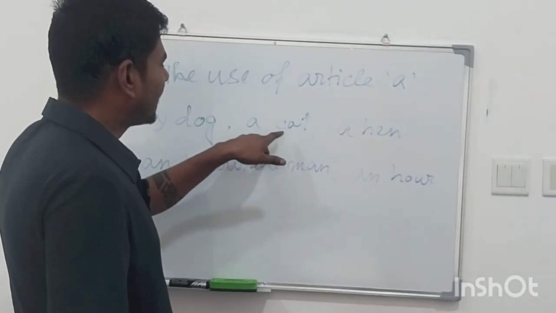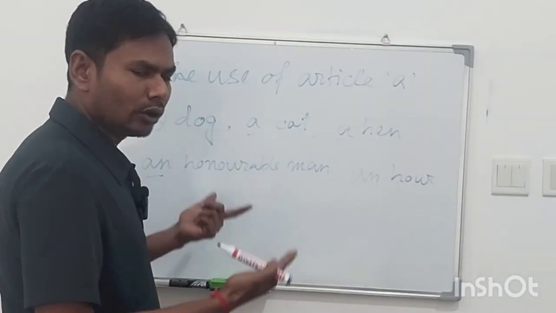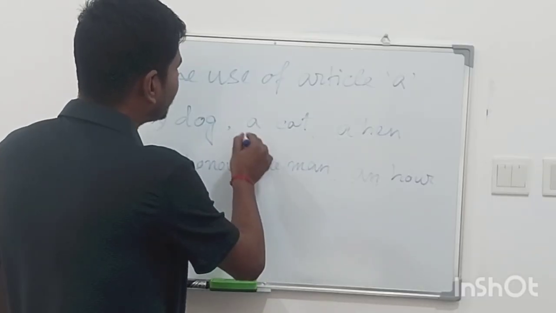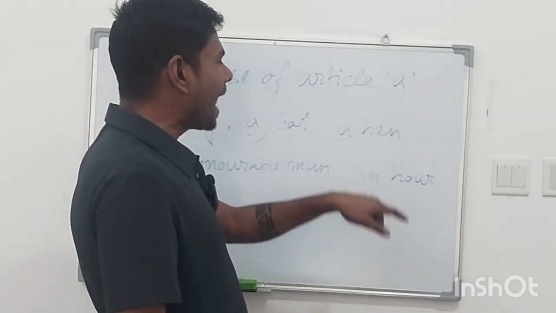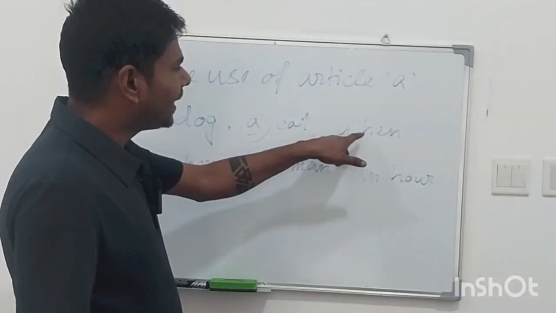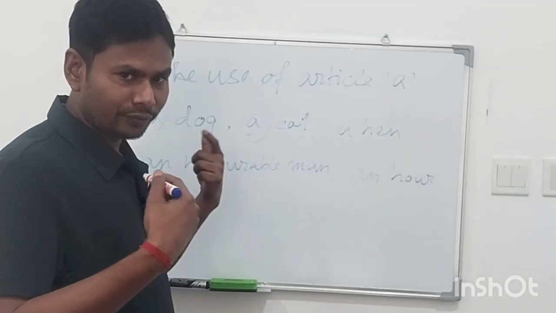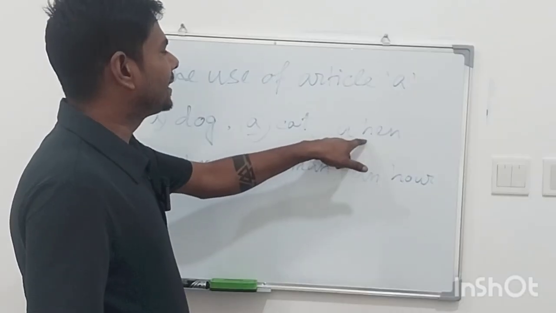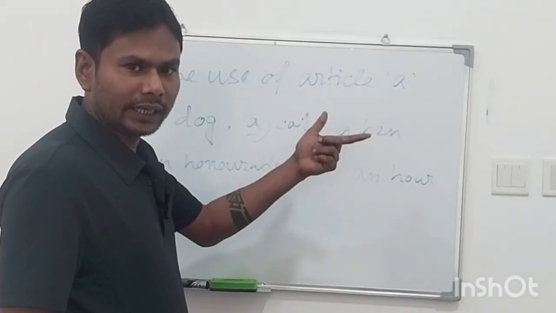Same as cat: the letter C is taking the sound of a consonant. In hen, the letter H is taking the sound of H, a consonant.